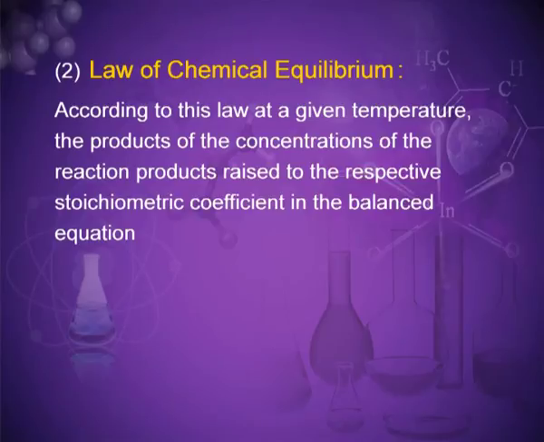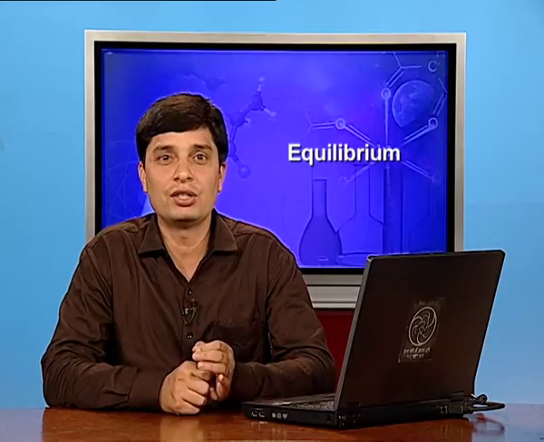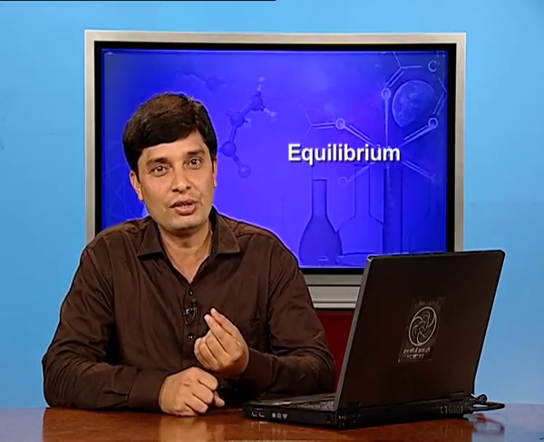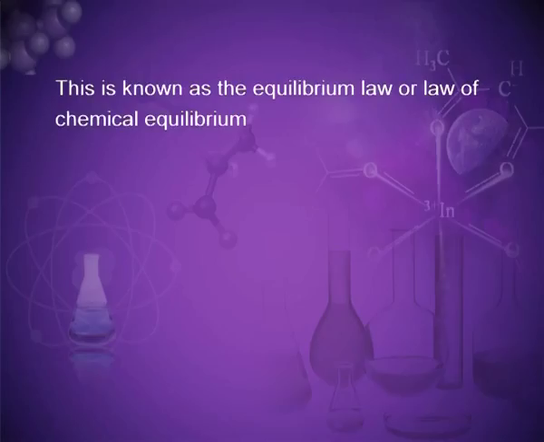According to this law, at a given temperature, the product of the concentrations of the reaction products raised to their respective stoichiometric coefficients in the balanced equation, divided by the product of the concentrations of the reactants raised to their individual stoichiometric coefficients, has a constant value. This is known as the equilibrium law or law of chemical equilibrium.